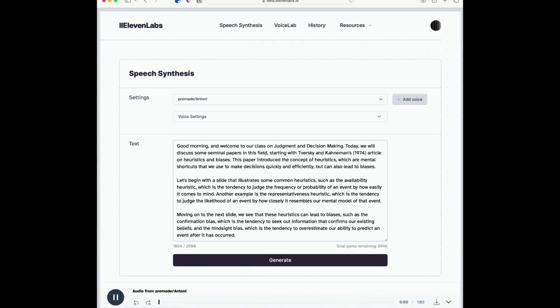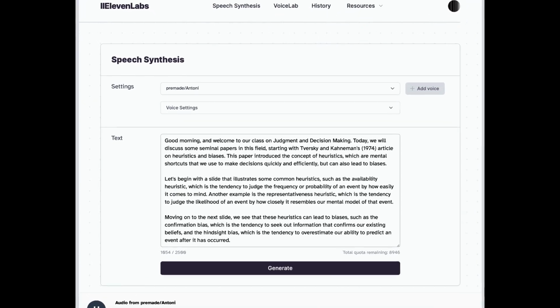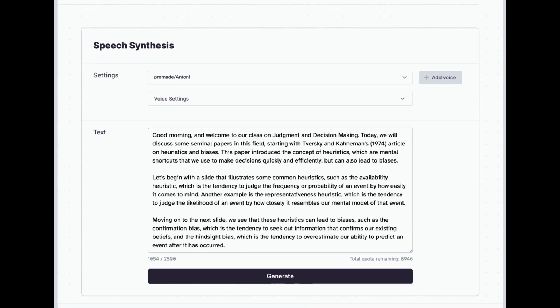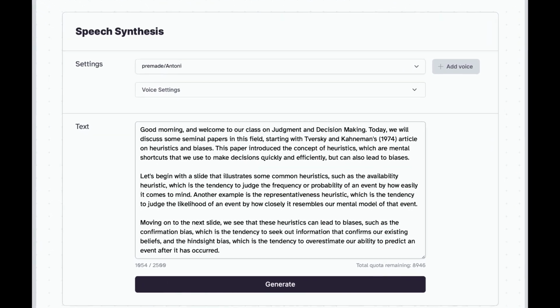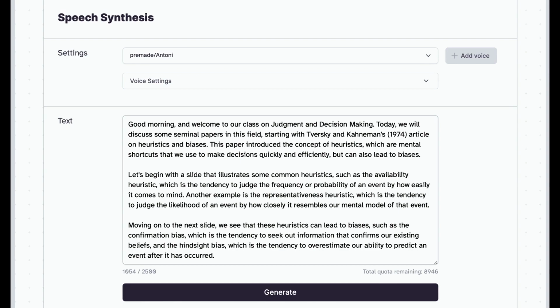I can just paste my AI generated script into this speech synthesis tool by 11 Labs, so it will read this script in a human-like manner.